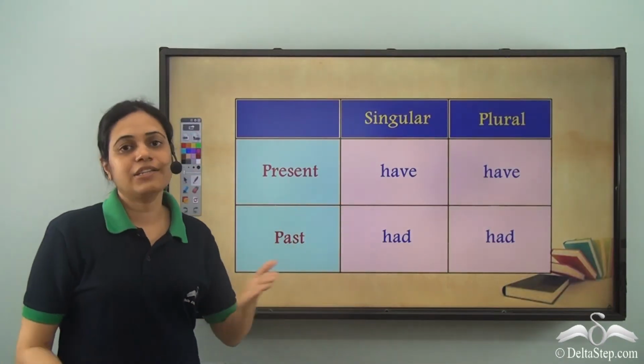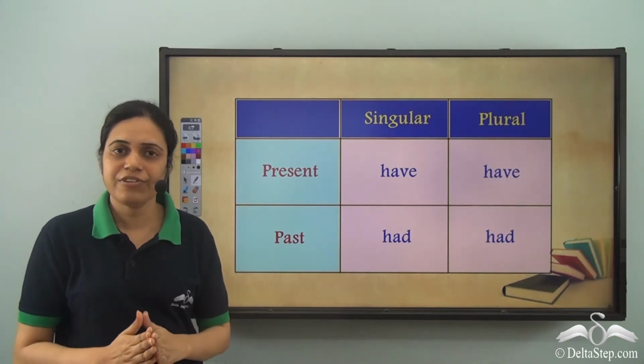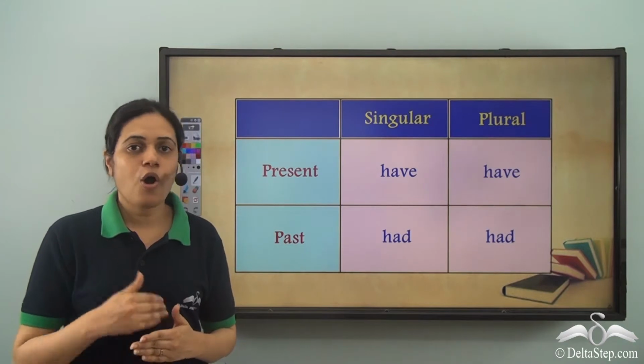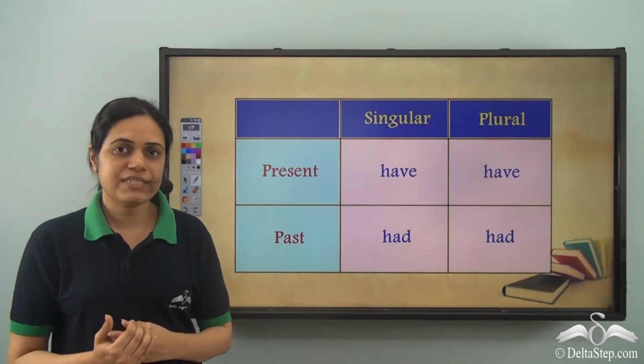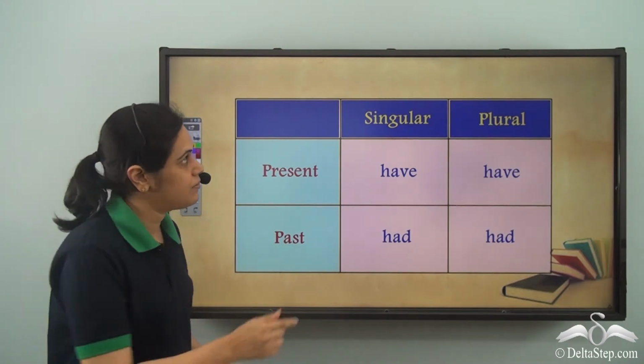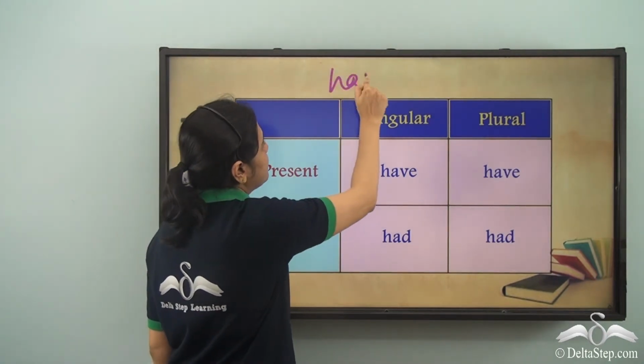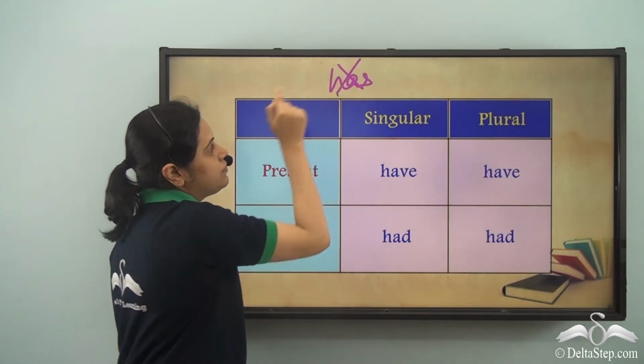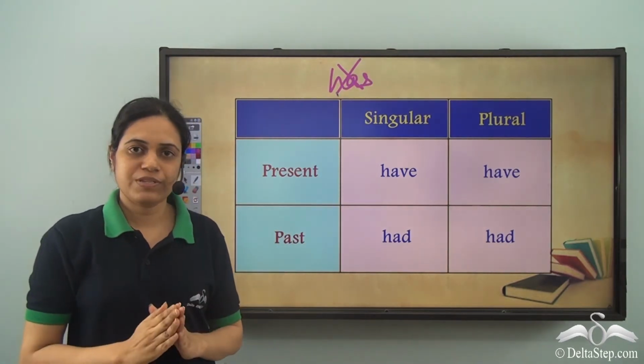So these are the different forms of have verbs used for first person, that is I or we. As we can see, the form has is not used at all for the first person.